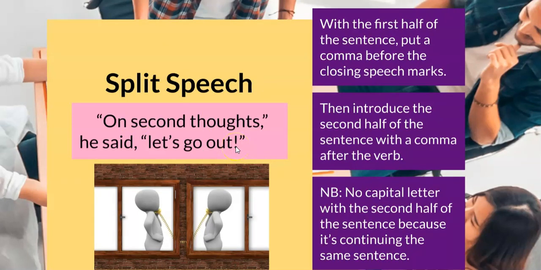The writer has split this sentence and dropped in "he said." And we have a comma before and after "he said" to show that that's extra information that's been dropped in. The first comma is before the closing speech marks here and before the opening speech marks here. Notice that there's no capital letter here, because if we were to delete the bit in the middle, "he said," this would be continuing this sentence.